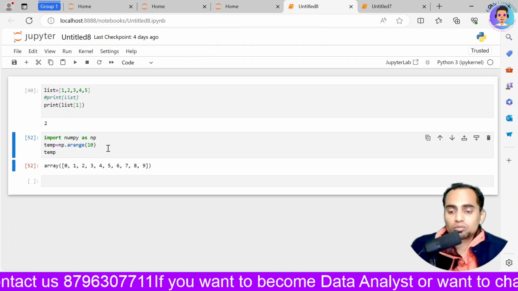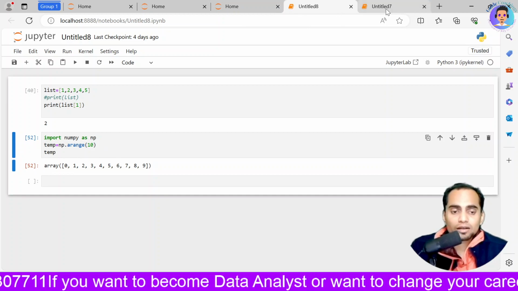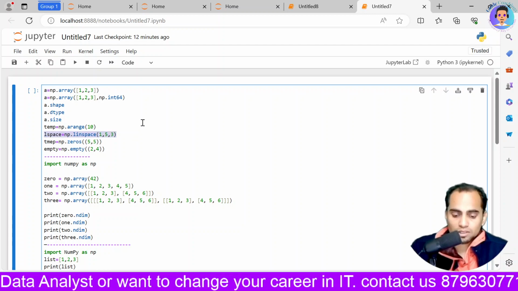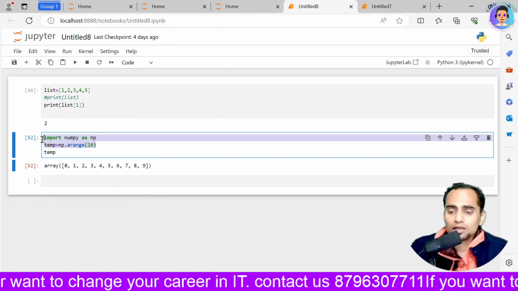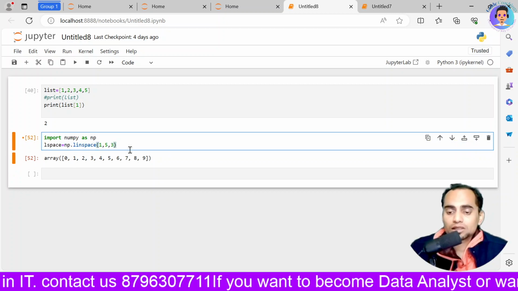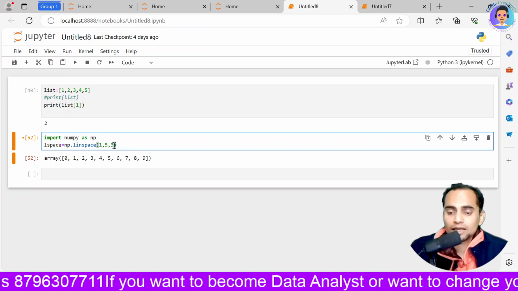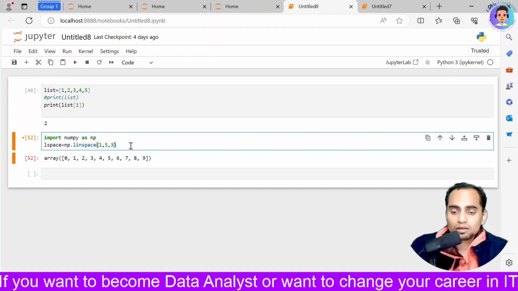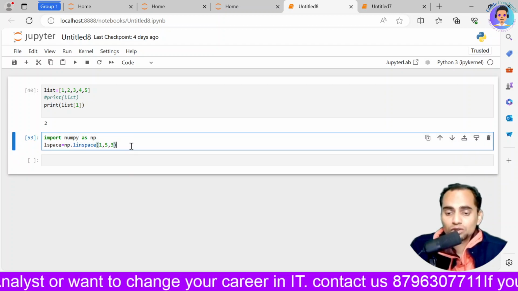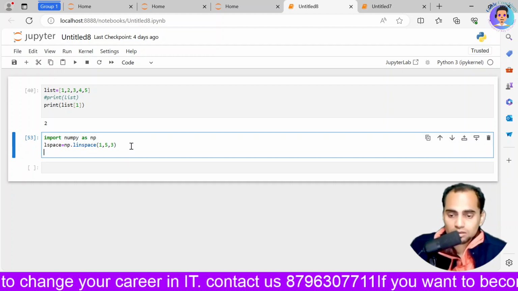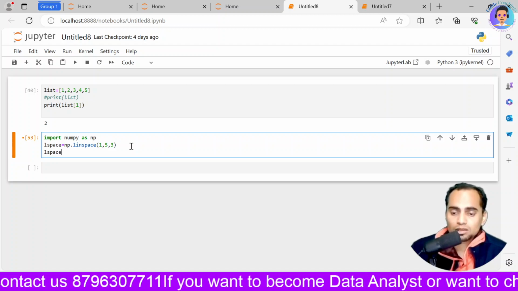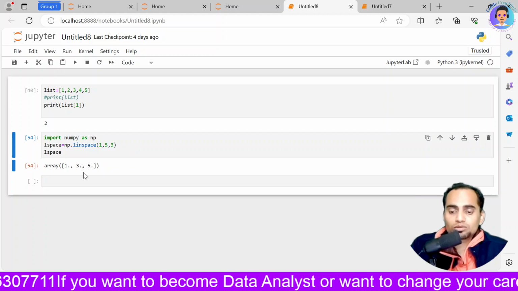So this is how you can access it and create a range of it. Now we have one more function, that is linspace. Now what is linspace? It is going to give a linear space in between. Here if I write it like this, it is going to give me three values between 1 and 5.